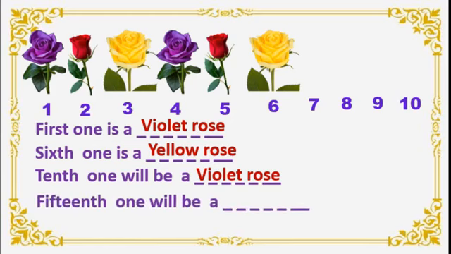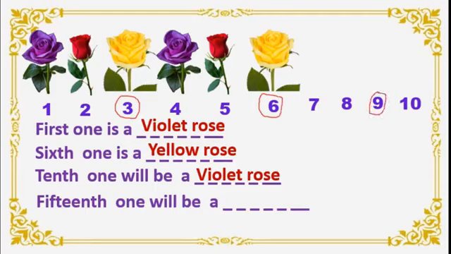But 15th one will be a dash rose. Students, here we have to observe the difference between the roses. See here, yellow roses are in 3rd position and in the 6th position, and it will come in the 9th position, correct?